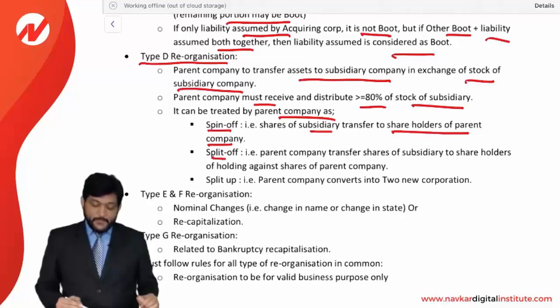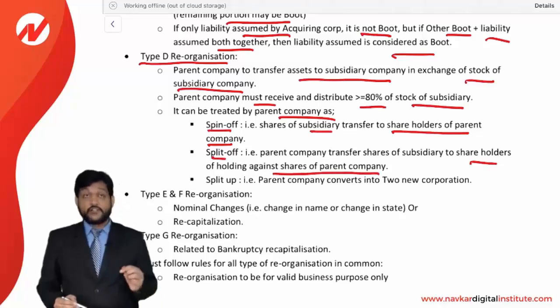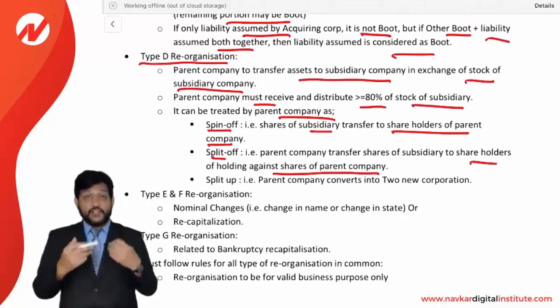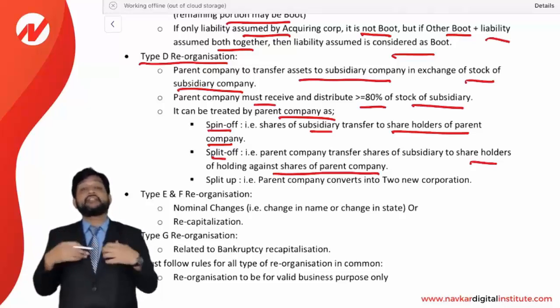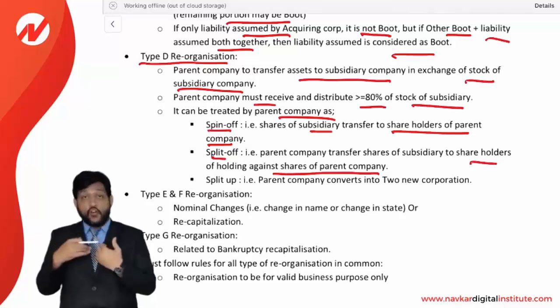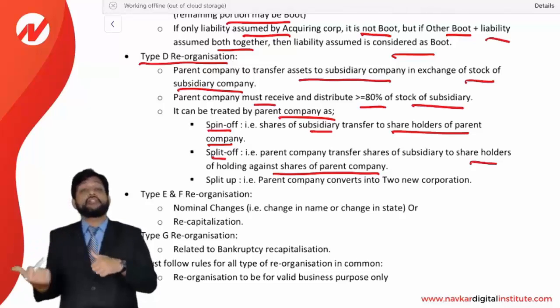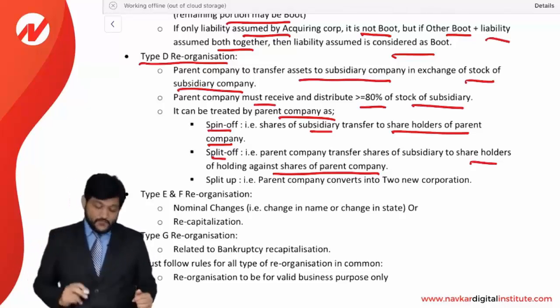Split off means the parent company transfers the shares of a subsidiary company to the shareholders against the shares of the parent company. Look at the word. We are transferring the subsidiary company stock to our shareholders, but against our shares. It means the parent company will take back its own stock and give the shares of a subsidiary company to the shareholders. That is called split off.